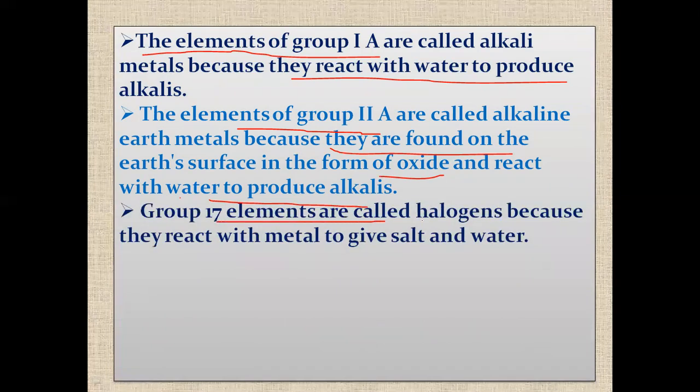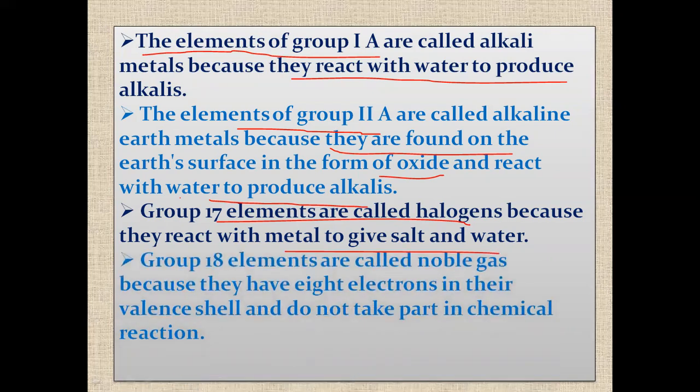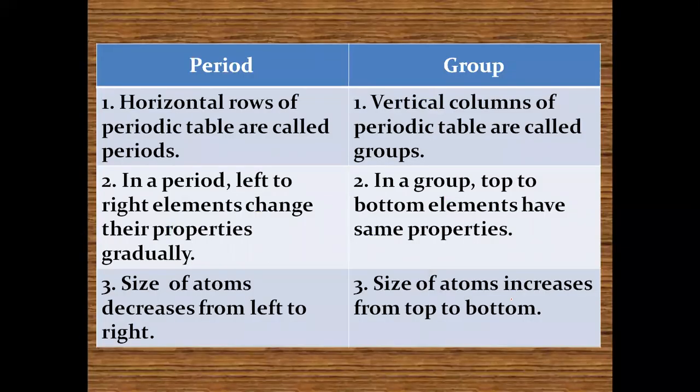Group 7 elements are called halogens because they react with metals to give salt and water, so they are known as halogens. Group 18 elements are called noble gases because they have 8 electrons in their valence shell and do not take part in chemical reactions, so they are known as noble gases.